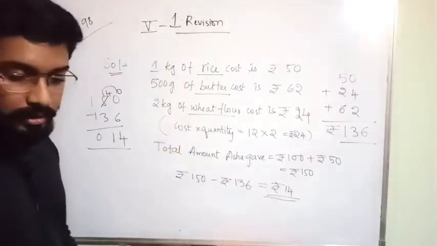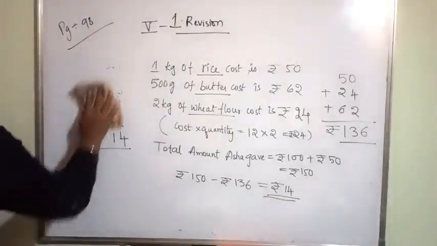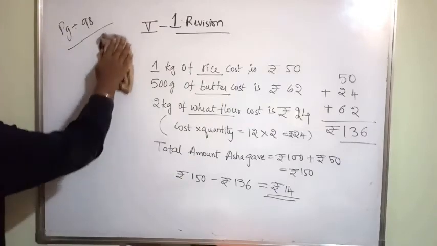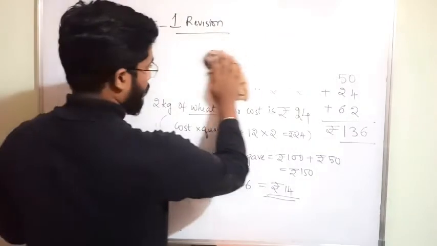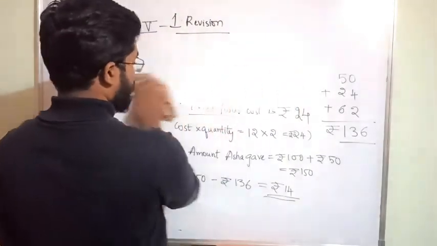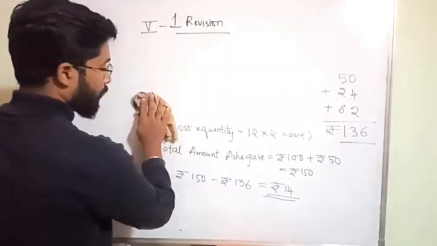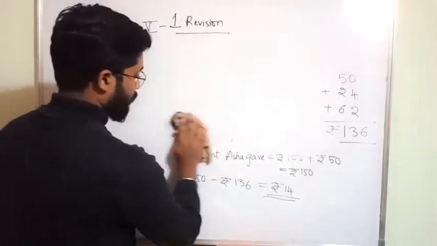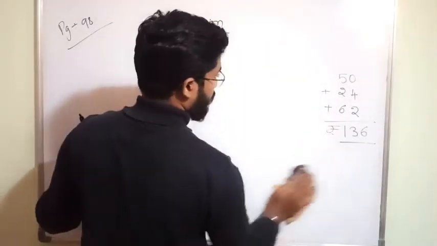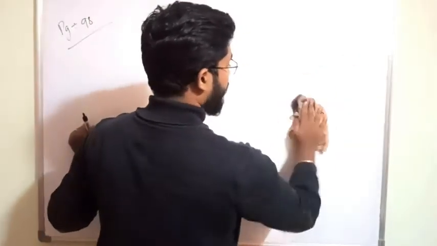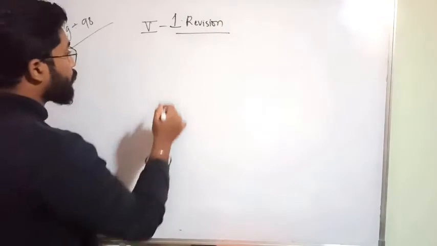So what should we write here? I'm rubbing all this. Once again I am saying, what do you have to do?